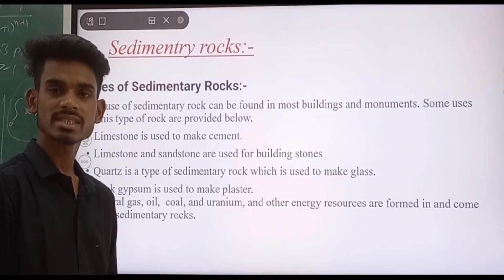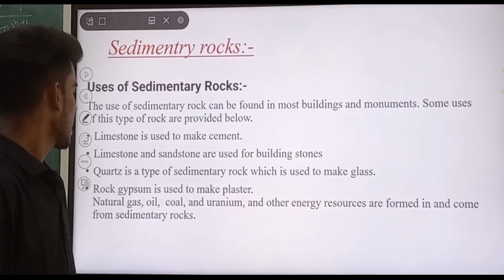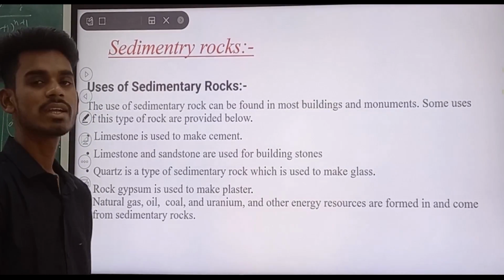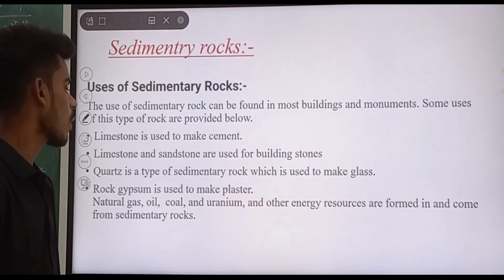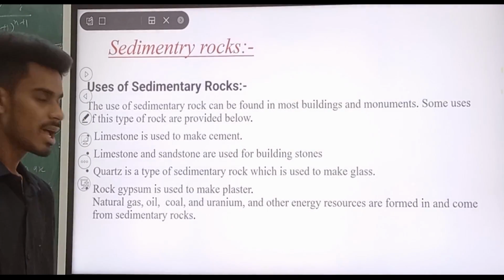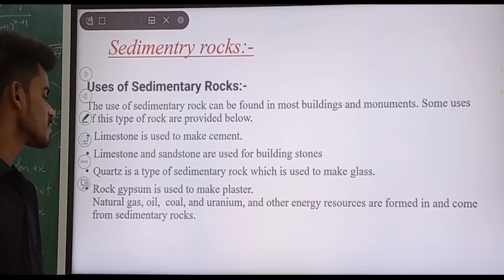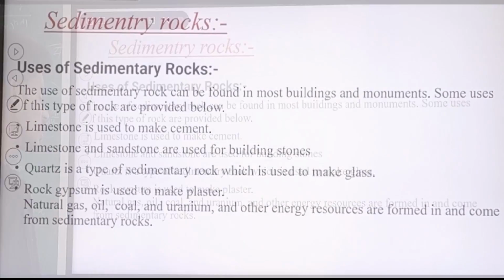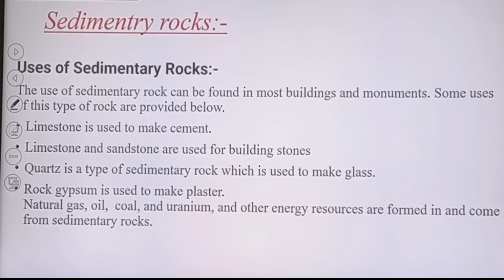Limestone is used to make cement, and limestone and sandstone are used as building stones. Quartz is a type of sedimentary rock which is used to make glass, and the last one, rock gypsum, is used to make plaster. Natural gas, oil, coal, uranium and some other energy resources are formed and come from sedimentary rocks.